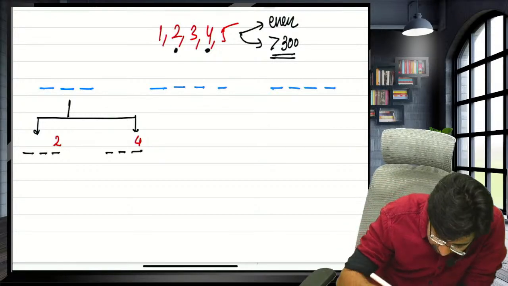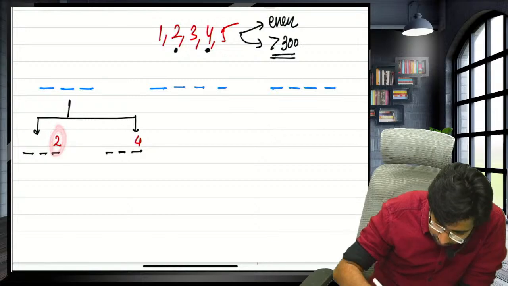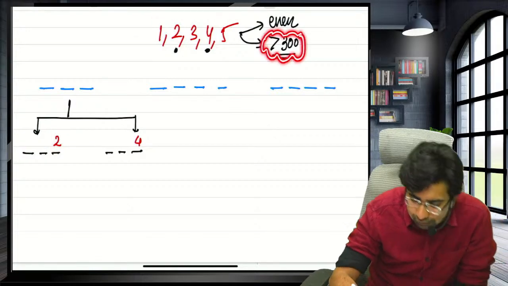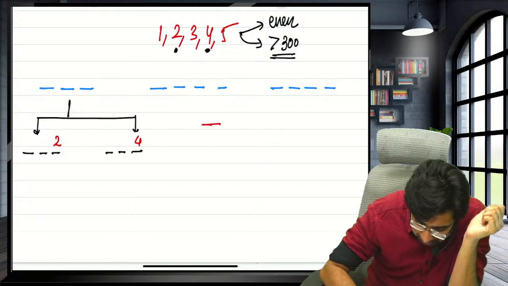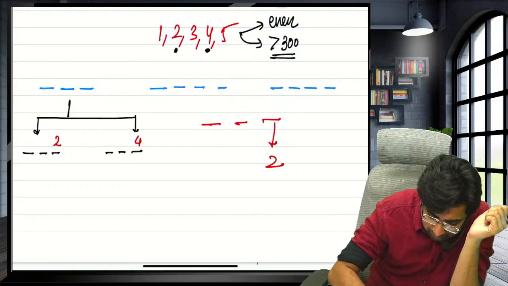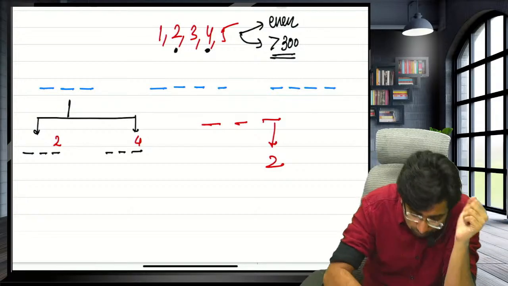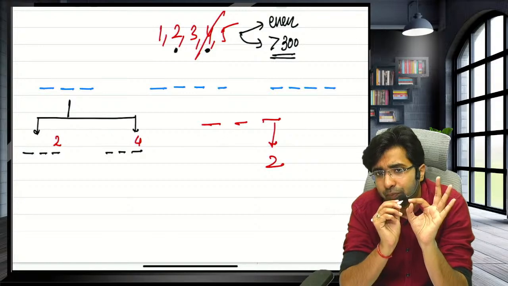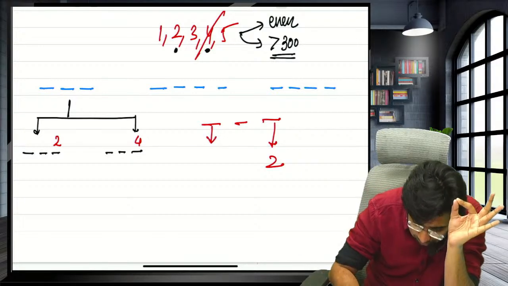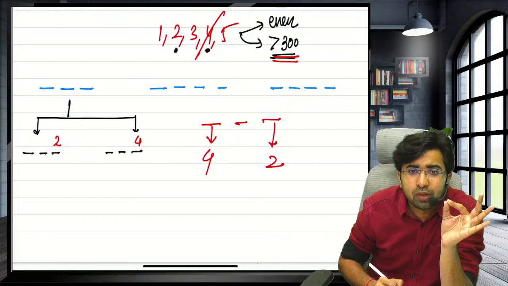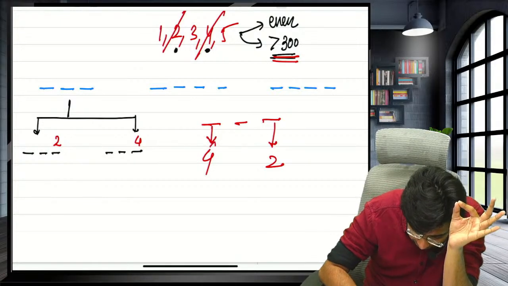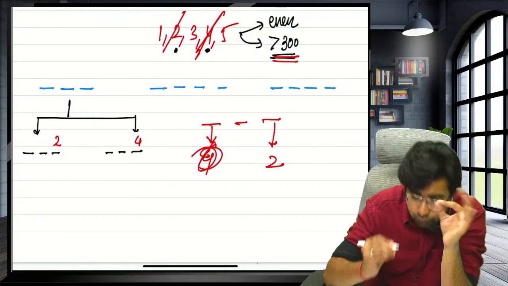See, guys, if 2 comes here, there is one more restriction that I have to fulfill: the number should be greater than 300. If you go with that approach, here either 2 can come or 4 can come. If you cut 4, you are cutting one possibility, because to be more than 300, the 4 can come here. But if you cut 2, then you will include 4. If you cut 4, you will not include 4 over here.